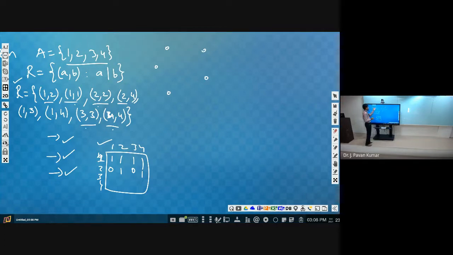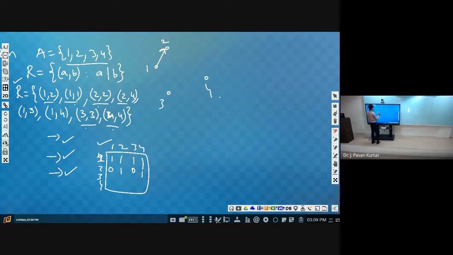How many elements are we having in the set? 4 elements, so we will have 4 vertices. And if one is related to another one, then we will have a directed edge. Like 1, 2, 3, 4 if you consider, then how will we draw a digraph for this?